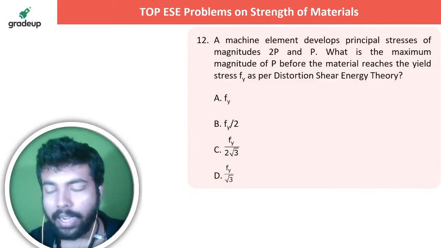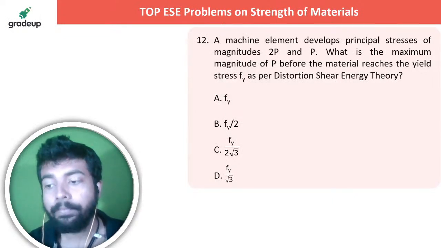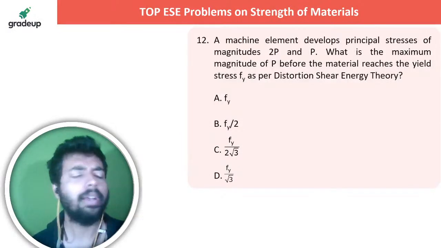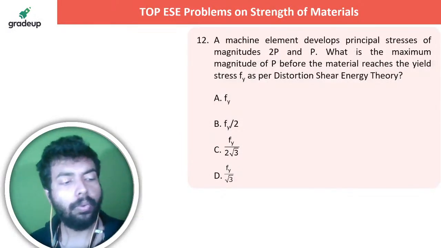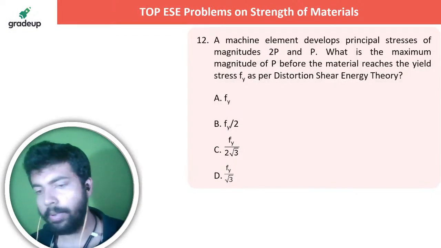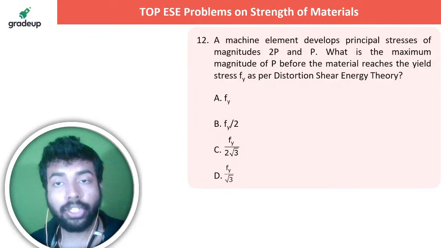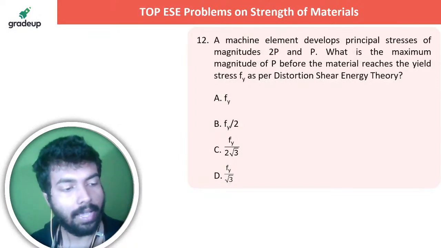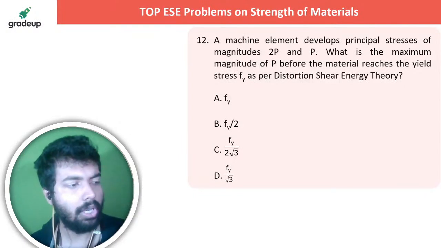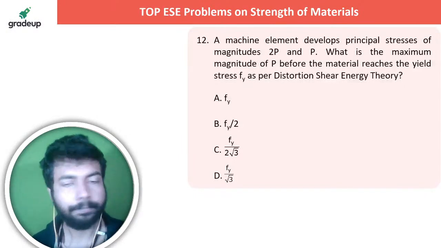Regarding the magnitude of P and so on. Okay, there is maximum strain theory, there is distortion shear energy theory, and there are other theories also. So let me know in the live chat section what the answer to this question is. That is the distortion shear energy theory. What answer can we expect from here? It's a very simple question, so I hope you can do it quickly.